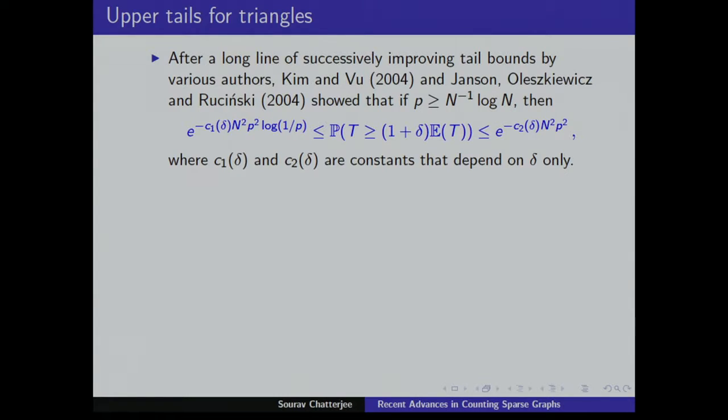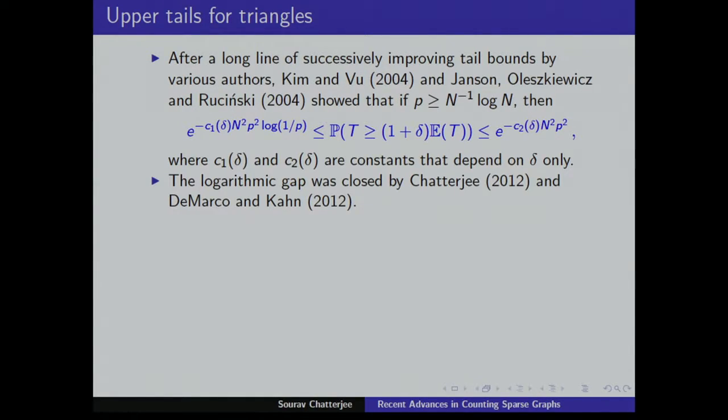And these are constants that depend on delta. This result came after a lot of effort by various people. For instance, if you just apply the Azuma–Hoeffding, the bounded difference inequality, you'll get a very suboptimal bound, and then you try to improve that and keep on improving until you reach here, where you have this gap.